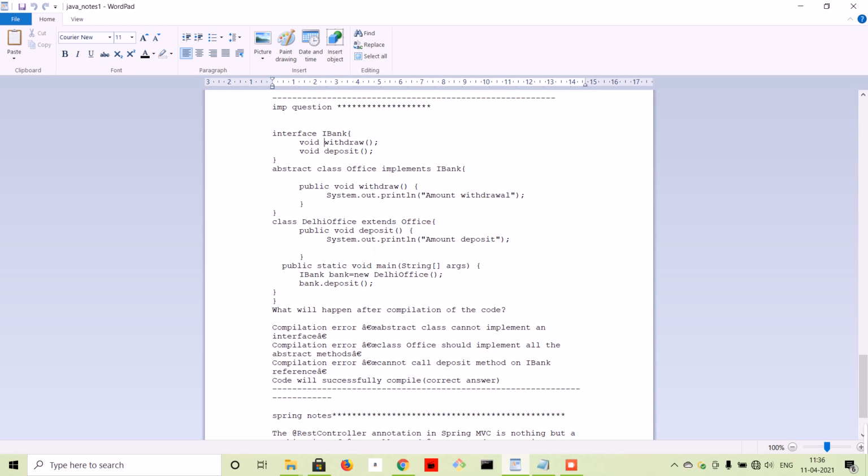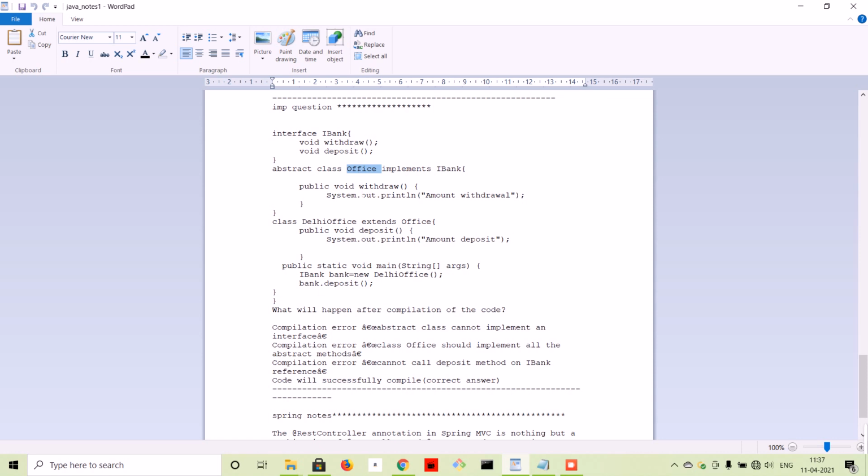Nothing wrong here. Again, there was a counter question: what if you don't implement this, what will happen? Yes, there will be a compilation error, because this is a concrete class, not an abstract class. If it is a concrete class, it has to implement all the unimplemented methods of the abstract class Office. You see, the Office class has two unimplemented methods. Where do these two come from? Because it implements the interface, withdraw and deposit.